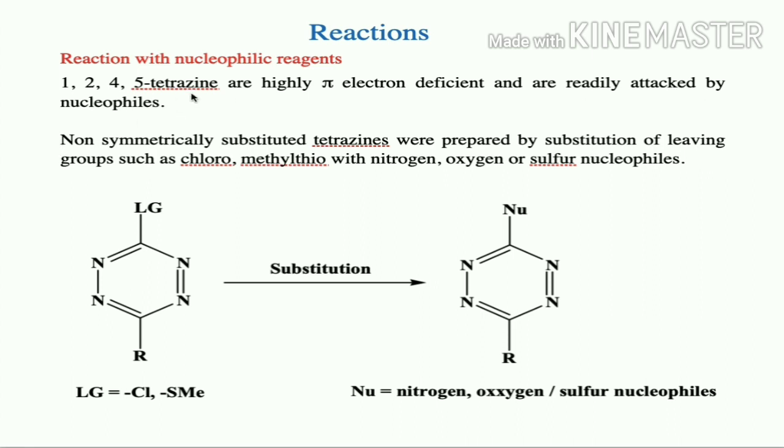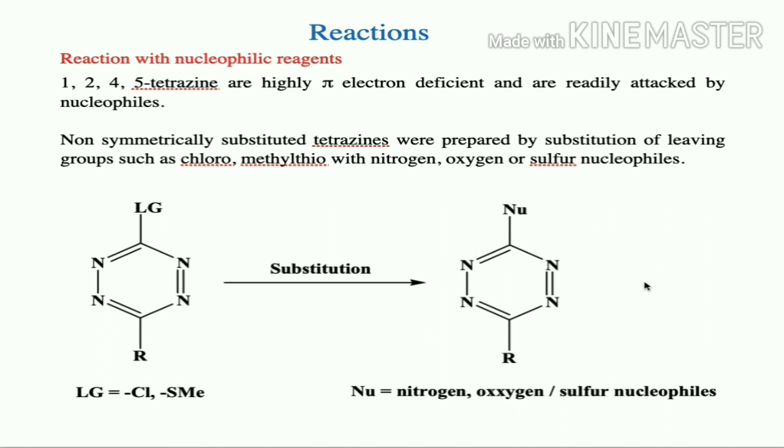So whenever it gets attacked by the nucleophile, it is going to form non-symmetrically substituted tetrazines. How this non-symmetrically substituted tetrazine is obtained is by substitution of leaving groups such as chloro, methylthio with nitrogen, oxygen or sulfur nucleophile. So if you add nitrogen, oxygen, sulfur nucleophile to a tetrazine which contains a leaving group like chloro or methylthio group, it will undergo nucleophilic substitution reaction to give non-symmetrical substituted tetrazine.